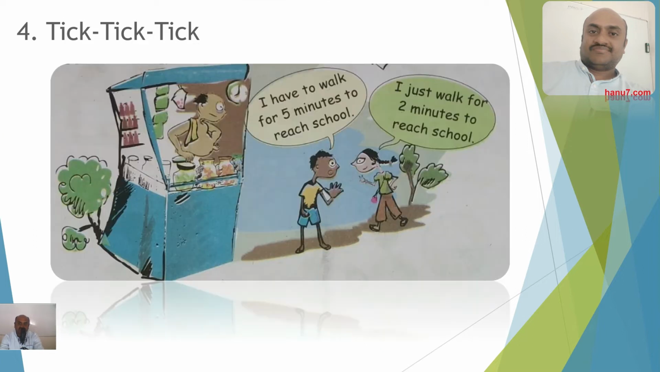And now let us move to the timing. So there are two students, Aditya and Bhavya. You can see them discussing. One says, I have to walk for 5 minutes to reach the school. And the other girl says, I just walk for 2 minutes to reach the school. So let us see who is correct and who is wrong in this guessing.